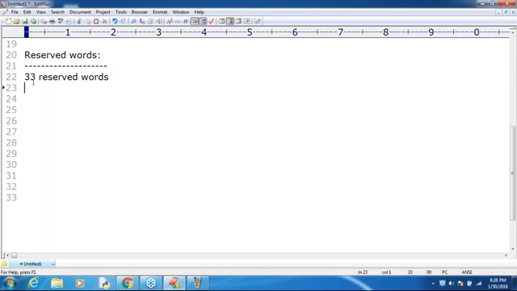Remember that. In Python some words are reserved to represent some meaning or functionality. Such types of words are reserved words. In Python, how many reserved words are there? 33. Is it a small programming language or a big programming language? It is very small. Bahut chota programming language. Remember that. Clear for all of you, right?